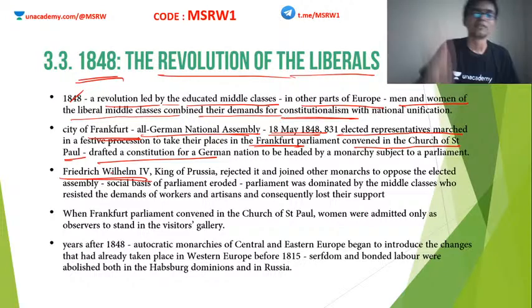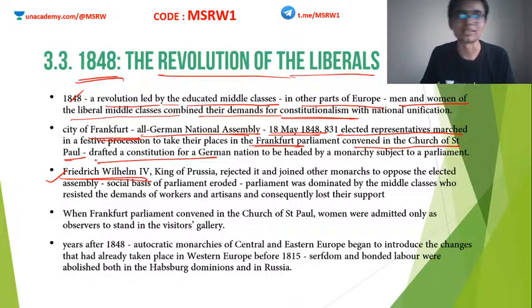But Frederick William IV rejected this. Why? These revolutionaries had replaced monarchy with constitutional monarchy, which actually affects the monarchical power of all the kings. So Frederick William IV said no. I am on the side of monarchies. I am against you.